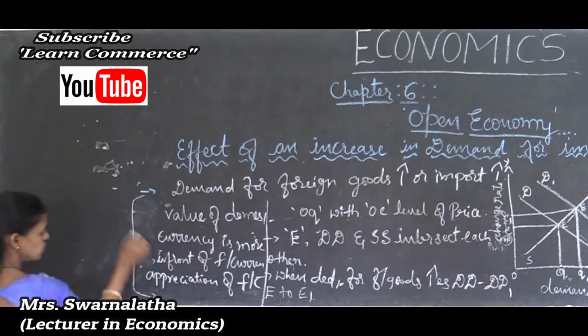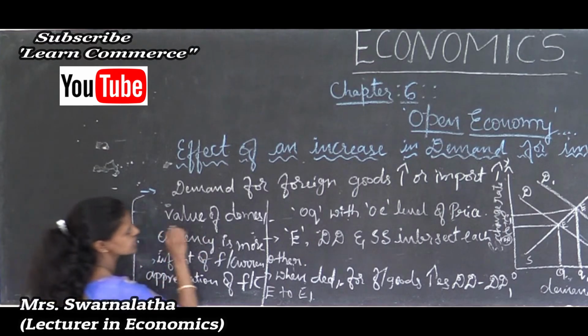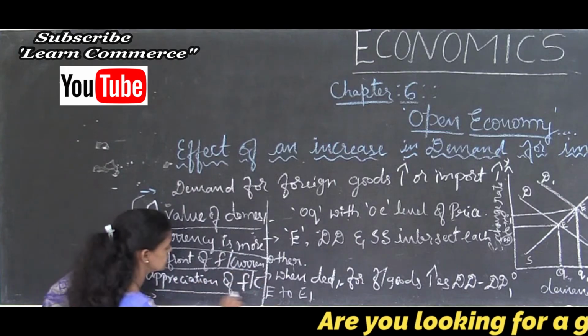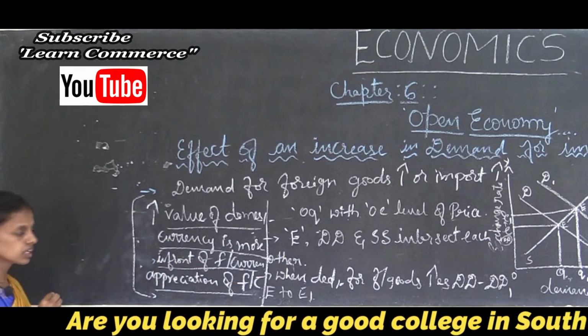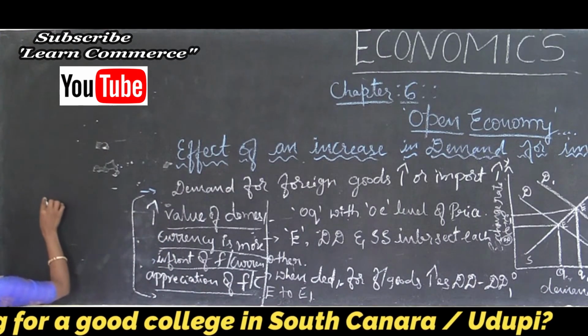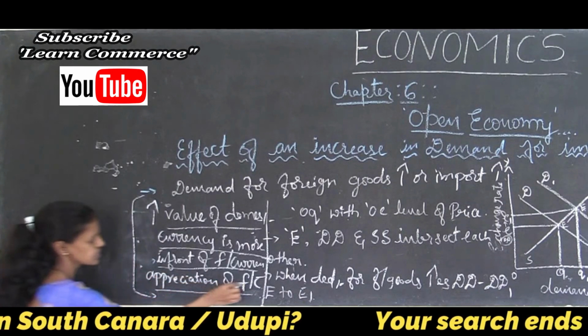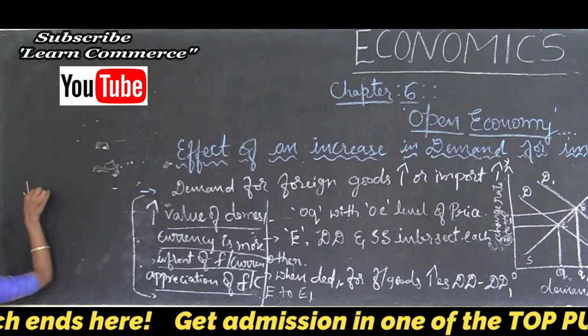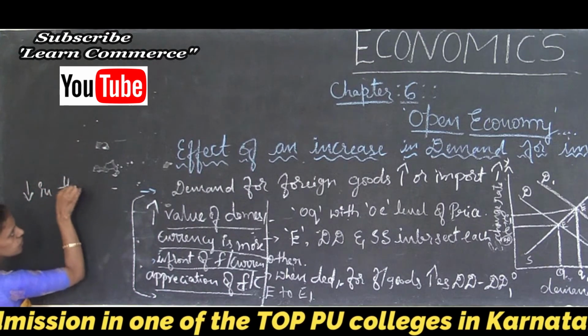Increasing the value of domestic currency in front of foreign currency is said to be appreciation.